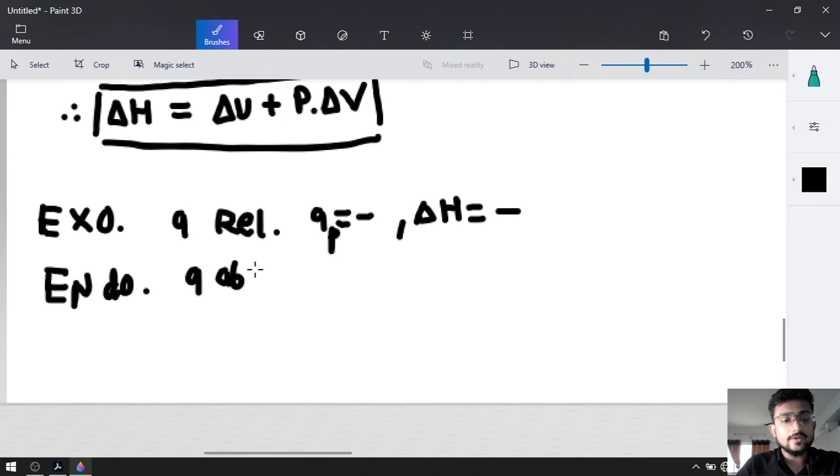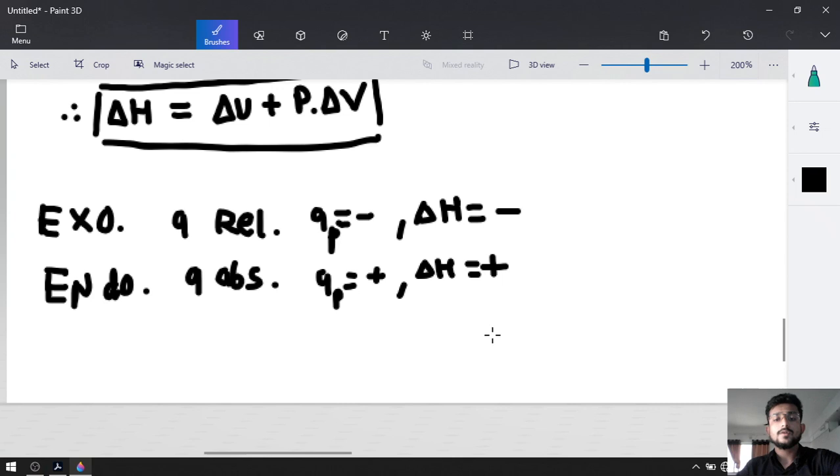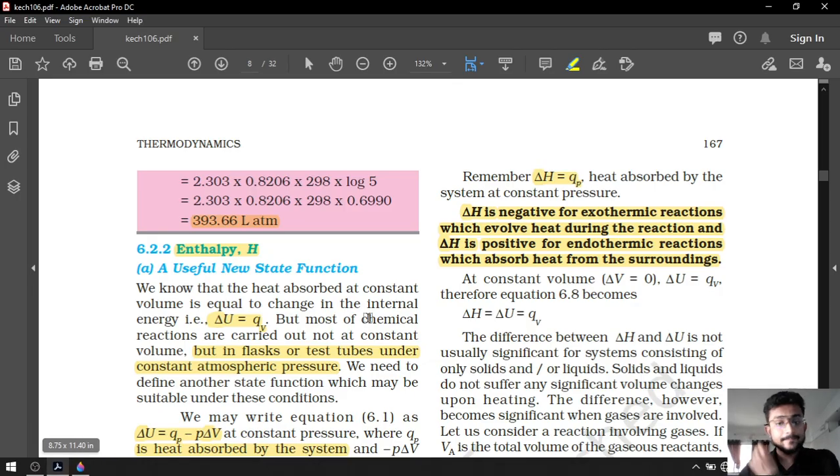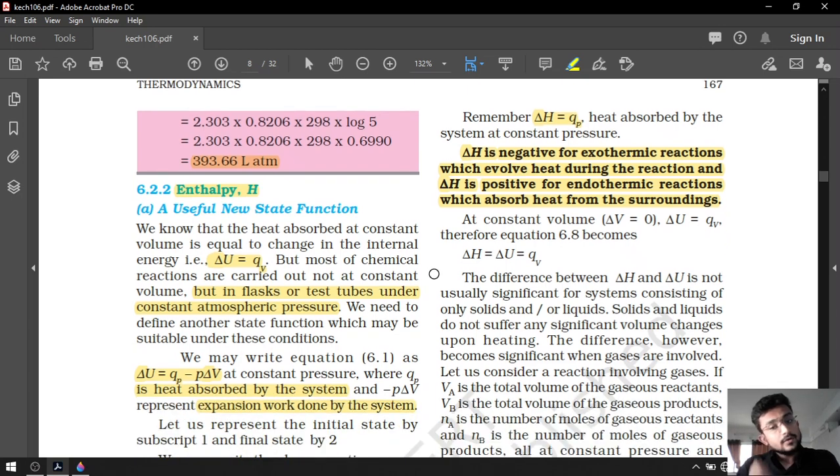We know that in an endothermic reaction heat is absorbed. That's why QP will be positive. And if QP is positive, QP is equal to delta H. That's why delta H will also be positive. Sign convention is the most important thing for us, guys. So, at constant volume, delta U is equal to QV.